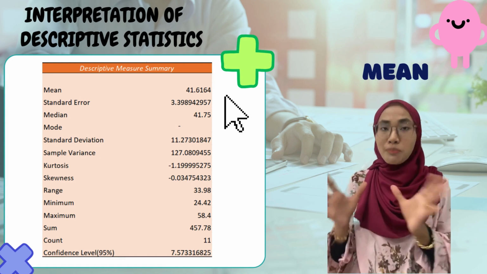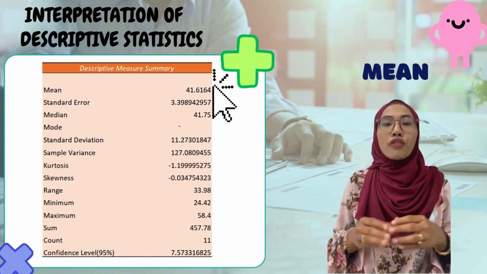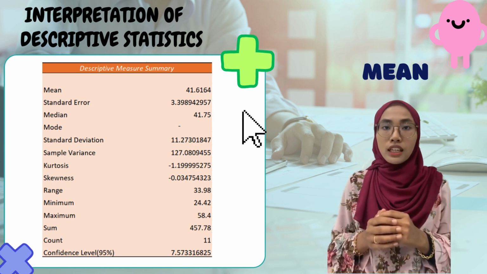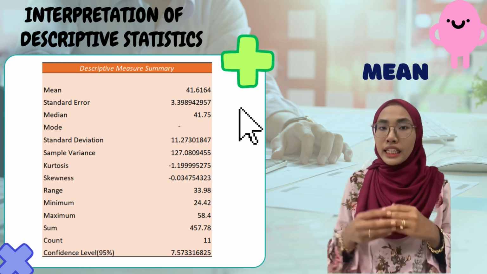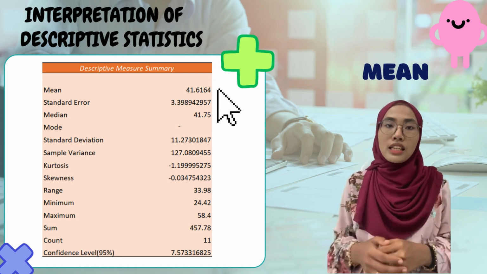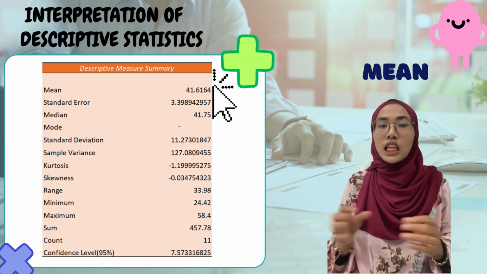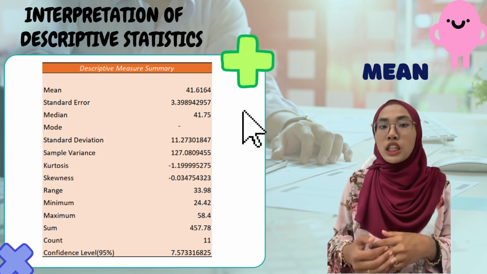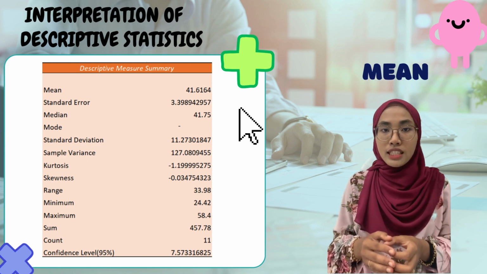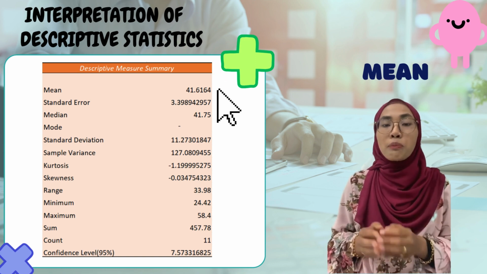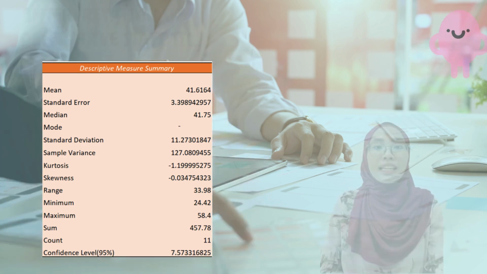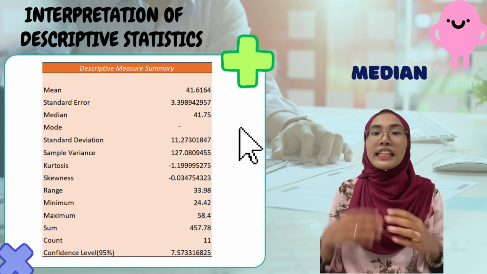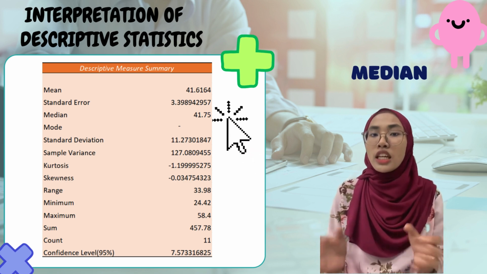Okay, the first one is mean. Mean is a measure of a trend in statistics that represent an average of a group data. It is determined by adding all of the value in the data set and dividing the total number of value. Based on the data, the average rate of people using hand washing facilities in Bangladesh is 41.62%.